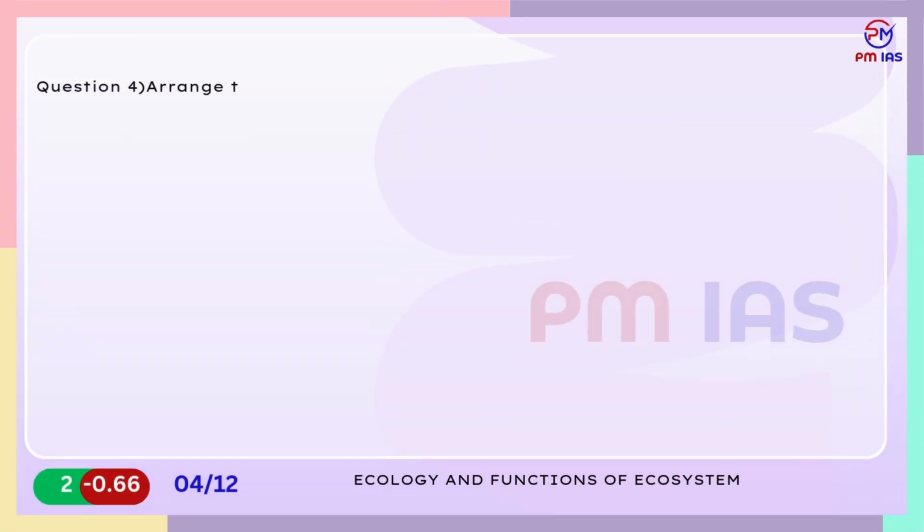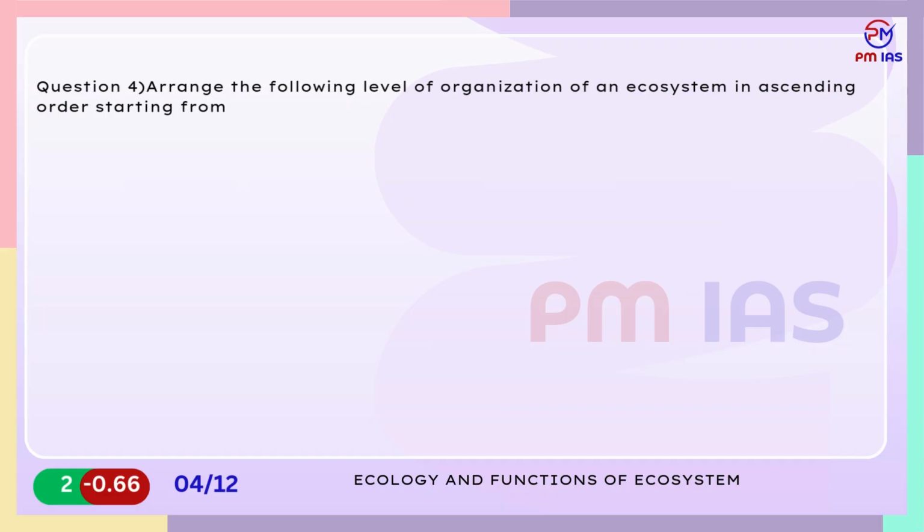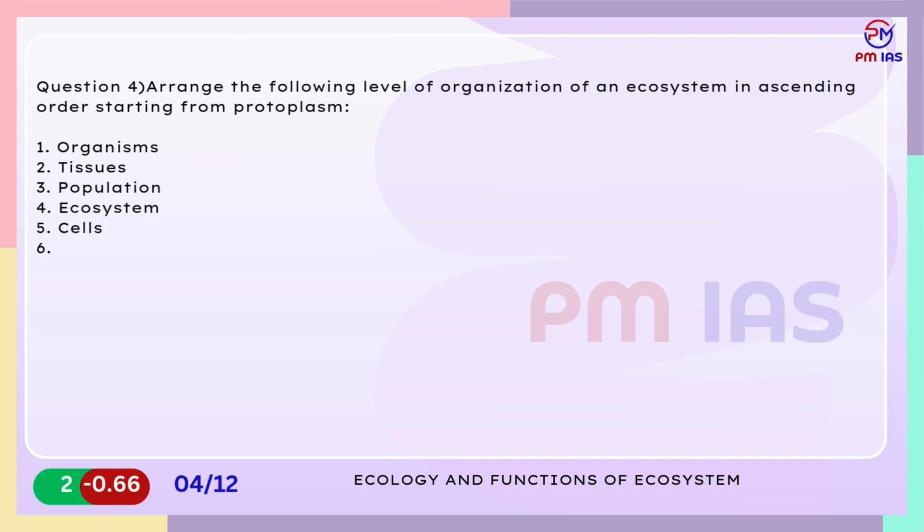Question 4. Arrange the following level of organization of an ecosystem in ascending order starting from protoplasm. 1. Organisms. 2. Tissues. 3. Population. 4. Ecosystem. 5. Cells. 6. Communities. 7. Biomes. Select the correct answer from the codes given below.